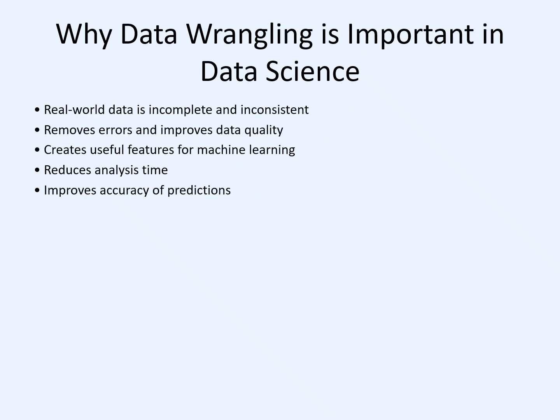Why is data wrangling important in data science? In real-world applications, the data collected from different sources is usually not in perfect format. It may contain missing values, duplicate records, incorrect formats, or inconsistent information. Data wrangling helps us to identify and remove these errors, improving the overall quality and reliability of the dataset. It also helps in creating useful features from existing data. Feature creation is an important step in the machine learning process because models require meaningful input variables to identify patterns.